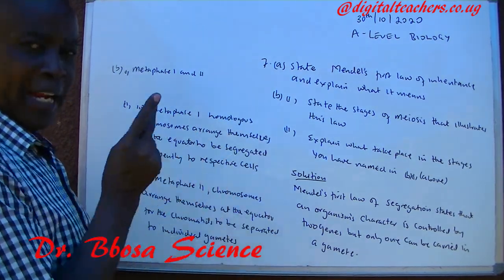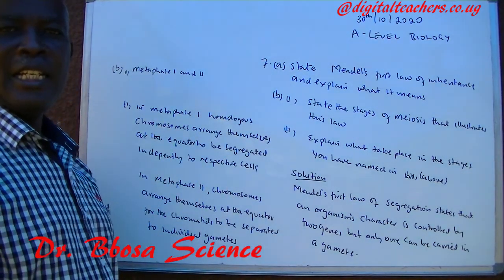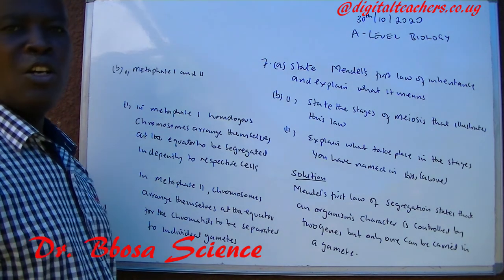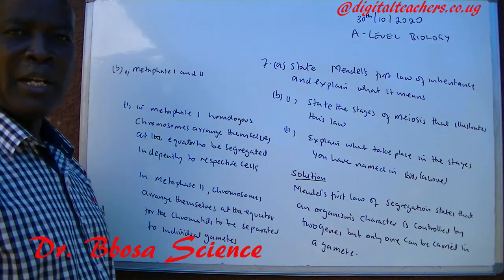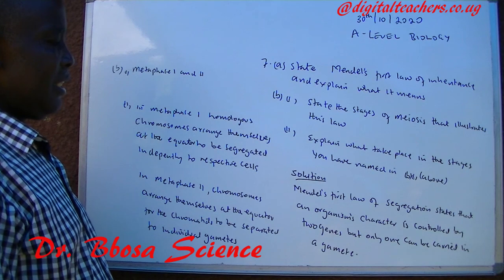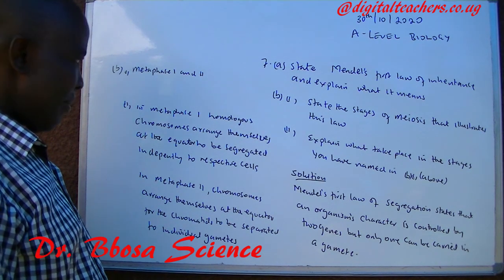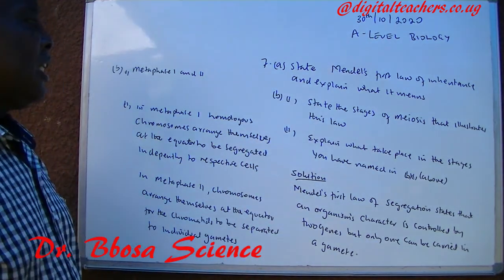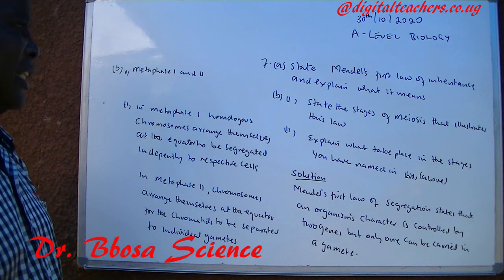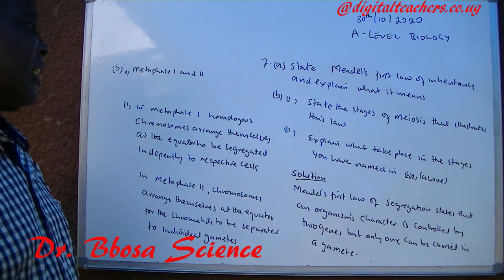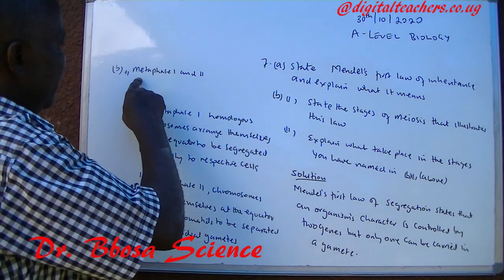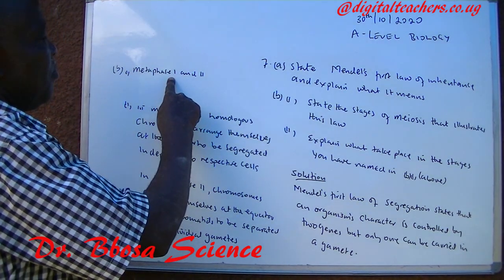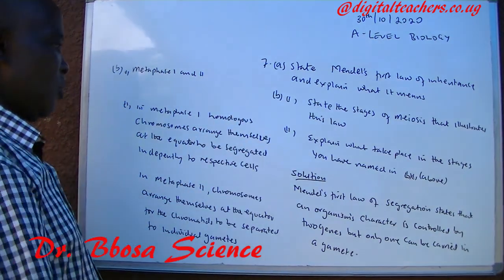So of the two alleles in a parent, only one can be carried by a gamete. B, state what stage of meiosis illustrates this law. That is metaphase 1 and metaphase 2.